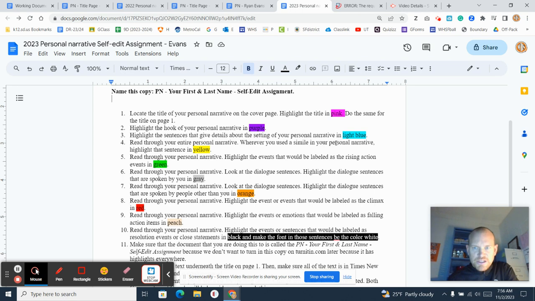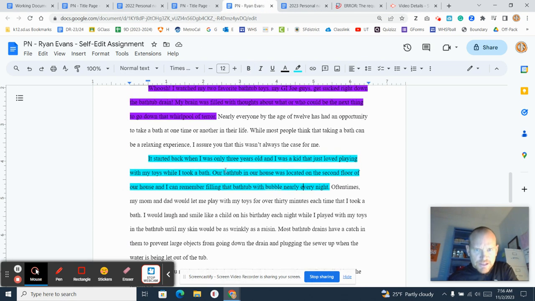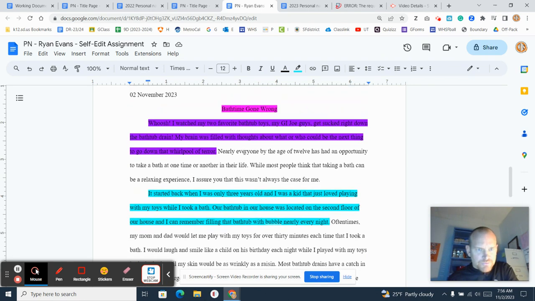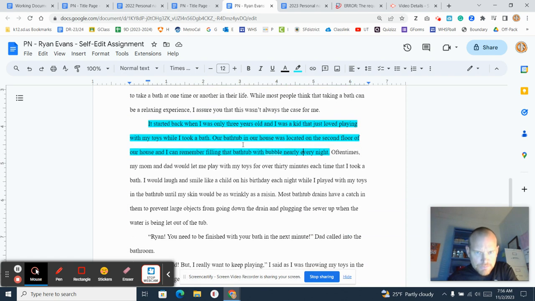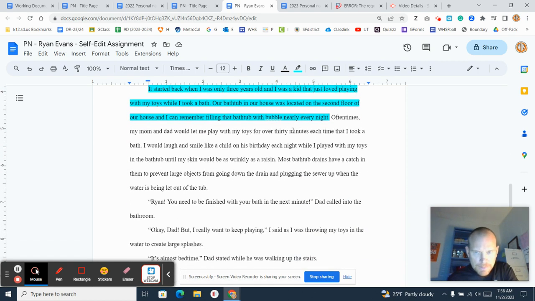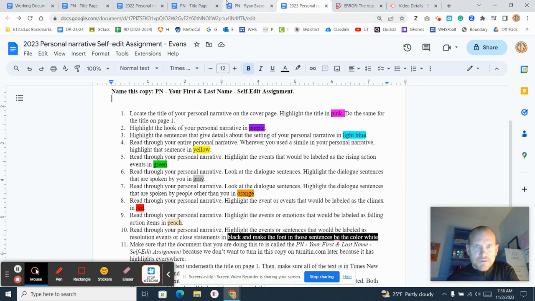Next thing, read through your entire personal narrative. Wherever you use a simile in your personal narrative, highlight that sentence in yellow. Okay, I think I did that a couple different times. 30 minutes each time. And I would say bubbles. Look, I just fixed a mistake. I would laugh and smile like a child on his birthday. Okay, that's a simile, and that needs to be in yellow then.